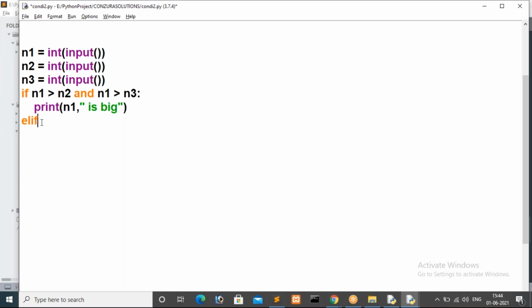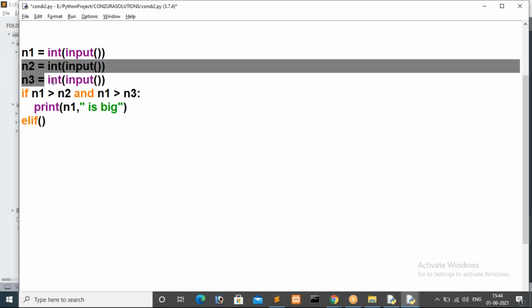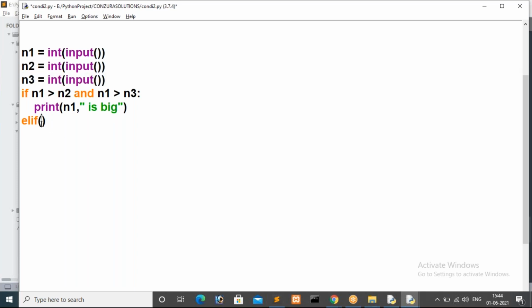Actually in the C programming language we have else if, but in Python you have to use elif. To implement an else if ladder, you have to go with elif. Here we have to compare the rest of the values, those are n2 and n3. So n2 lesser than n3, I'm going to compare. Now in this case I'm trying to make n3 the big one, so what do I need to print here? You just assume yourself.